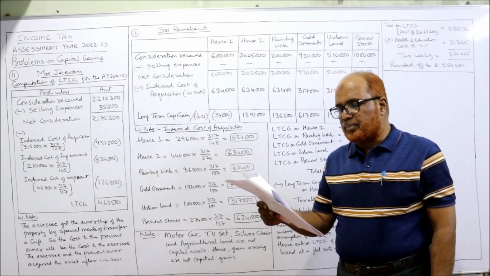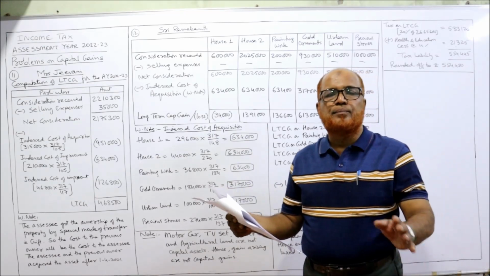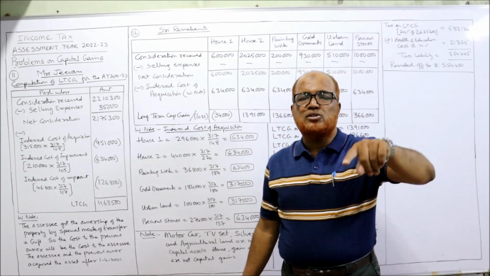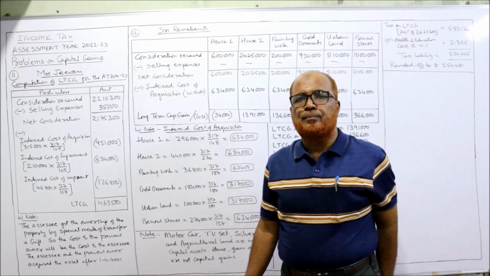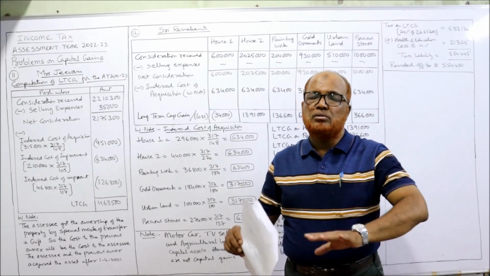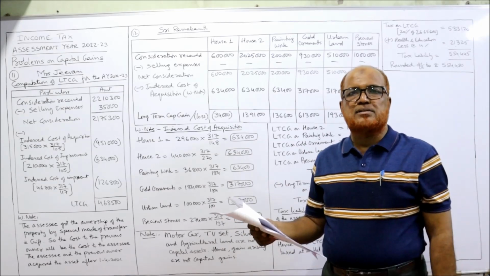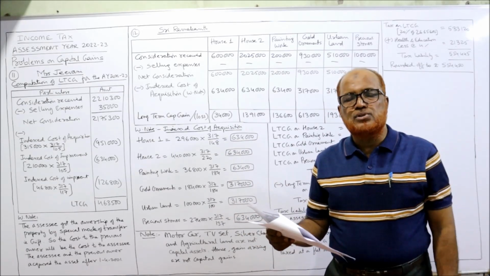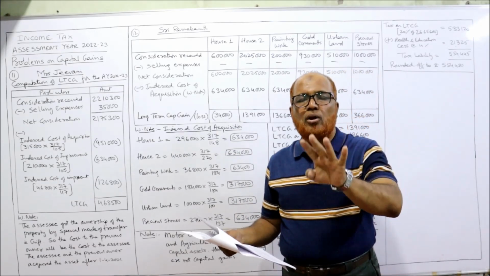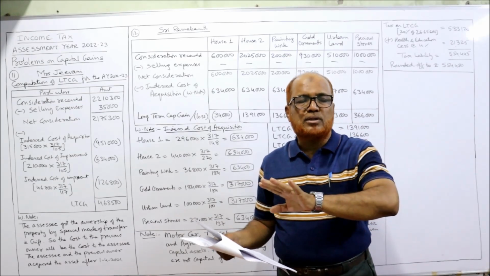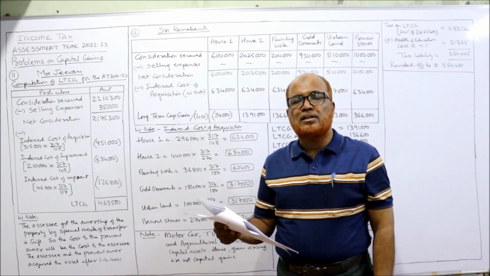Urban land is a capital asset. Agricultural land, we assume agricultural land is located in a rural area. In a rural area, so it is not a capital asset. Precious stone is a capital asset. So out of the 10 items, 4 items are not capital assets, so not taxable. Which are the 4?